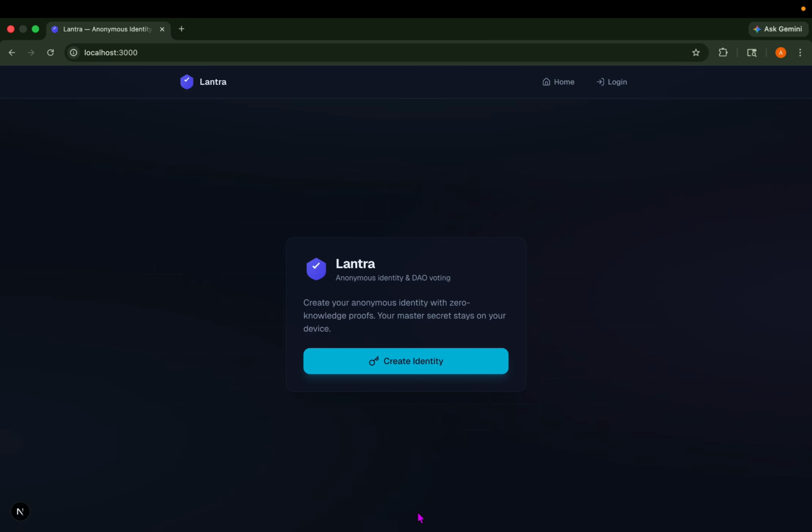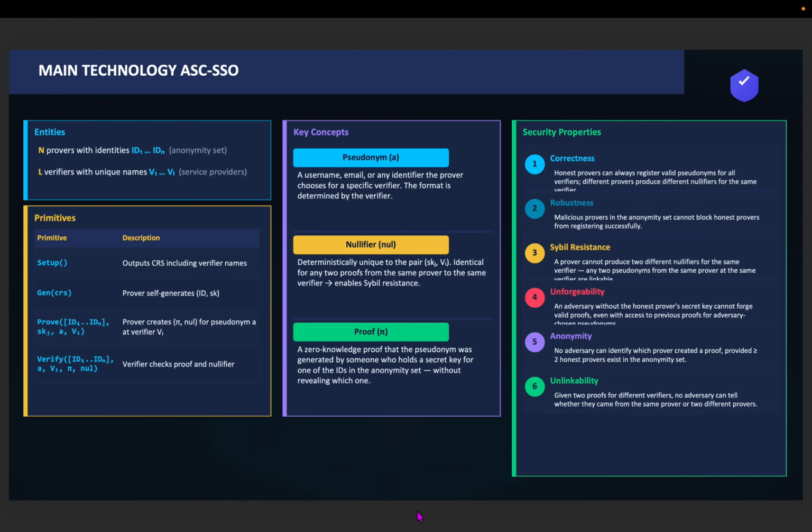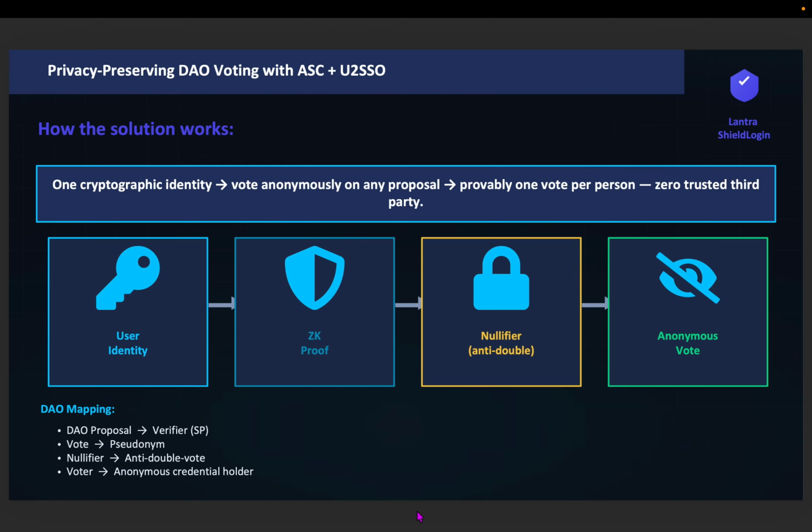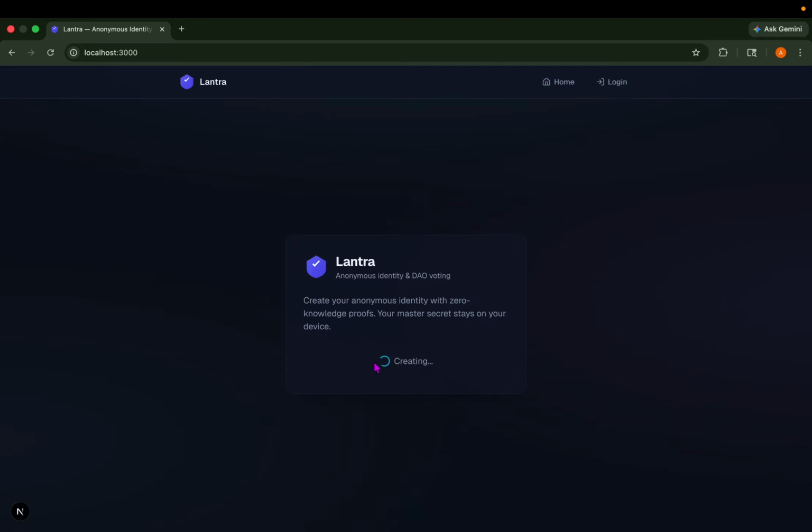Lantra is a privacy-preserving identity and DAO voting system powered by anonymous self-credential and UTSSO cryptography based on a 2025 research breakthrough. Instead of relying on wallets as identity or trusting a centralized login provider, Lantra lets users generate their own identity locally and prove they belong to a valid voter set without revealing who they are and without exposing their wallet address.